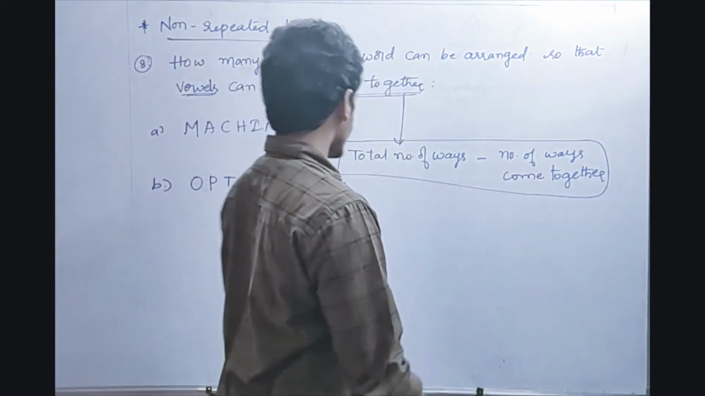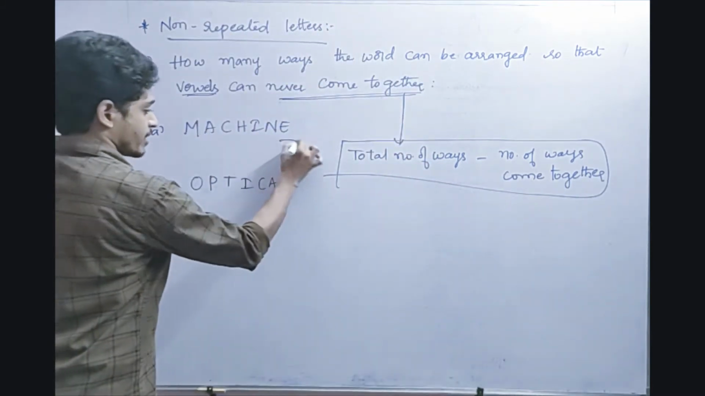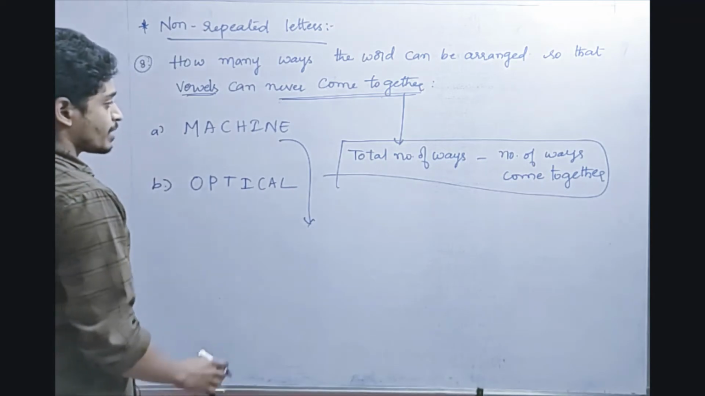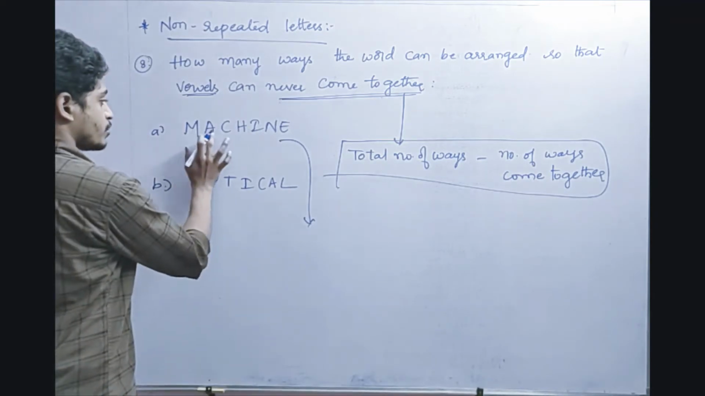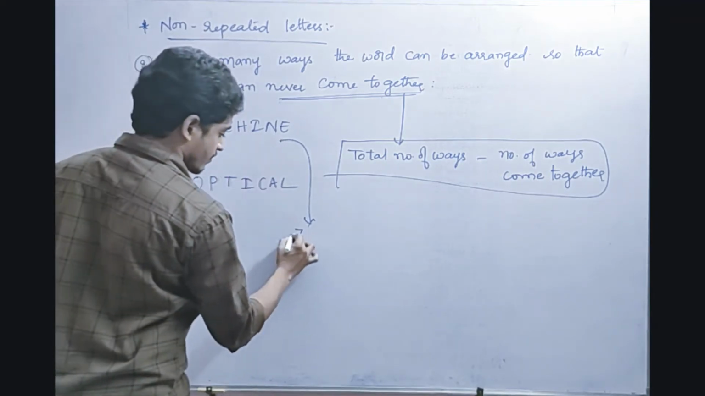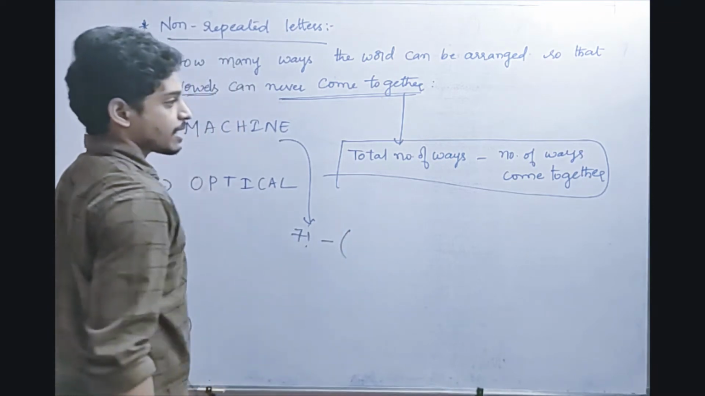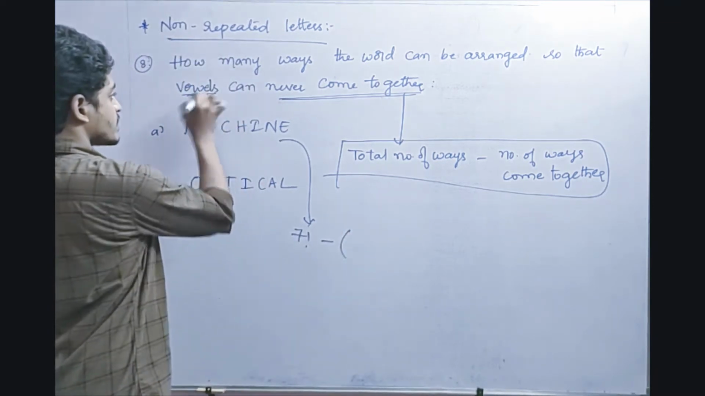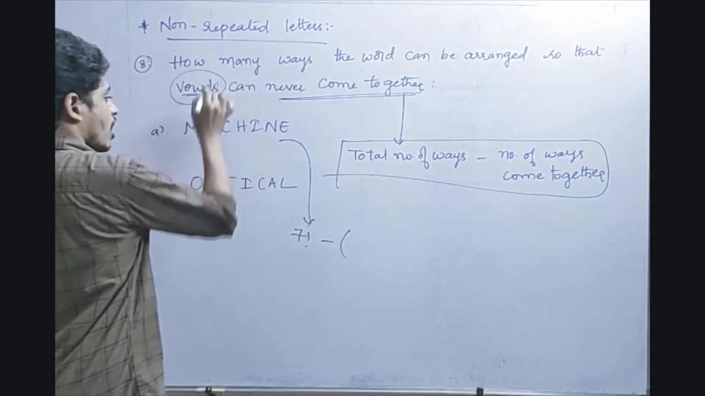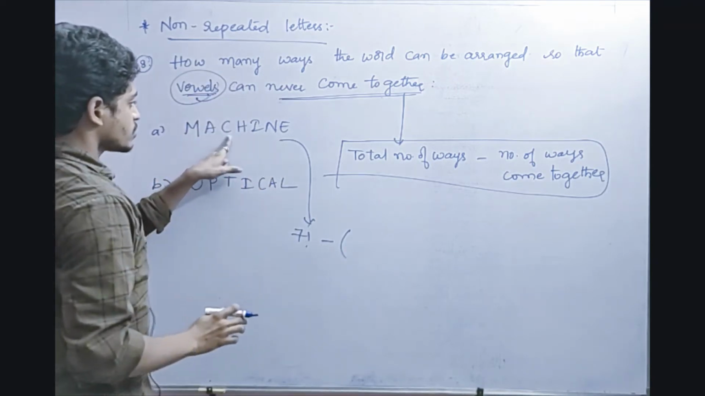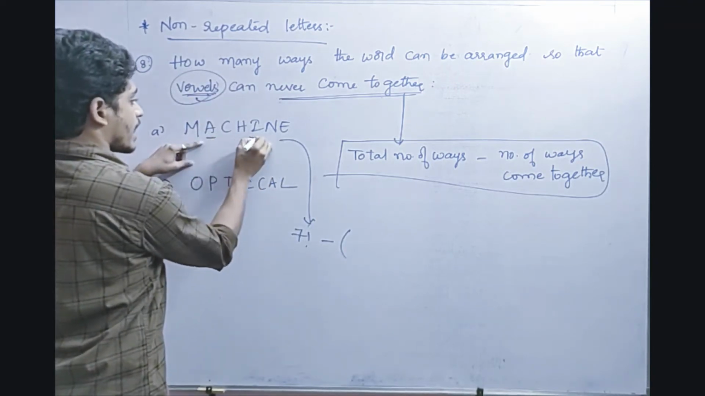come together. So suppose, for machine, how many ways are there? How many ways can we arrange? Total number of ways 1, 2, 3, 4, 5, 6, 7. 7 factorial minus number of ways vowels come together. He has asked vowels, right? So how many ways do vowels come together here? Vowels come together in the sense A, I, E.